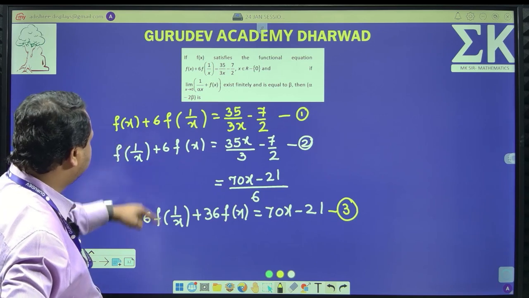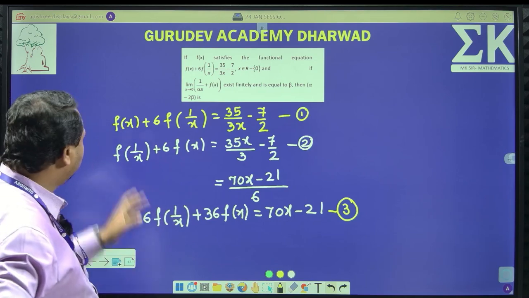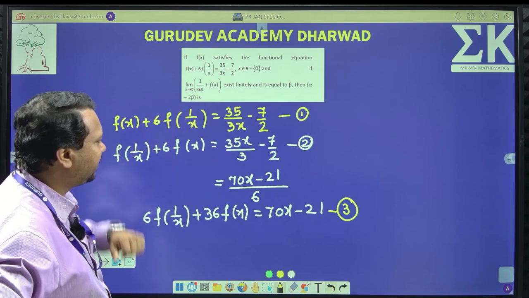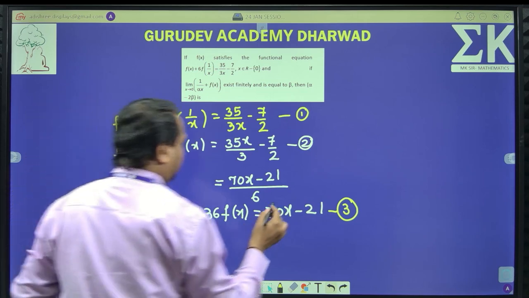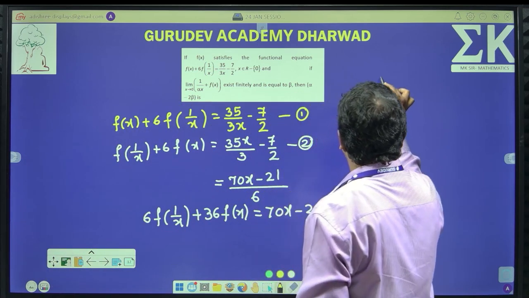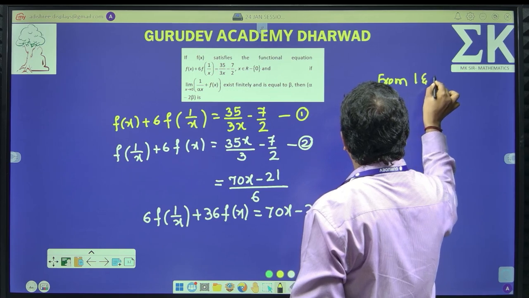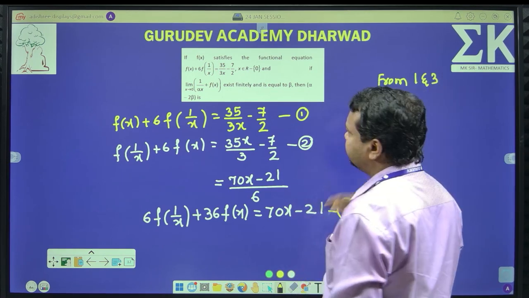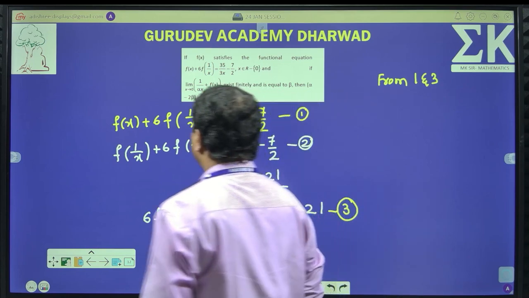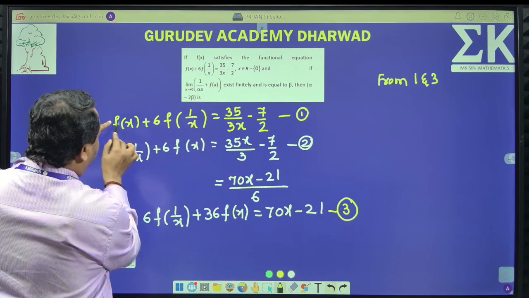Subtract the two equations: 6 into f of 1 by x, 6 into f of 1 by x, so I will get f of x directly. The question is f of x, isn't it? Therefore, from 1 and 3, you have to subtract. When you subtract, 6 f of 1 by x and 6 f of 1 by x cancel.